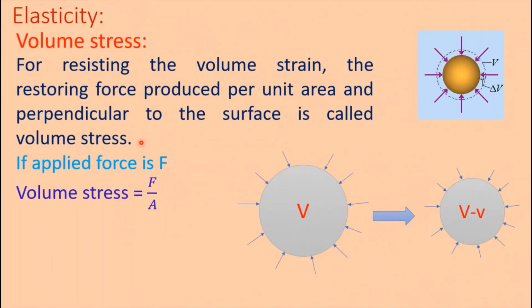Volume stress. For resisting the volume strain, the restoring force produced per unit area and perpendicular to the surface is called volume stress. That is, due to the volume strain, the stress produced is volume stress, and it is F divided by A.